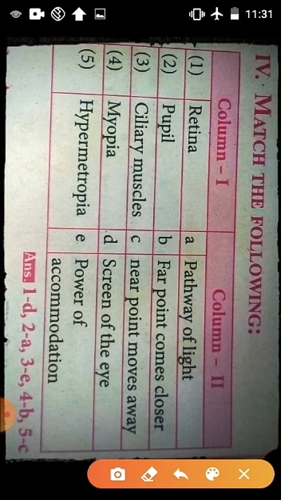So you have to match any one option. Which one is correct? Yes, very good. The myopia, the correct match is option B. Far point comes closer. If the distant point comes closer to the eye, we can't see the distant object. So the answer is far point comes closer.